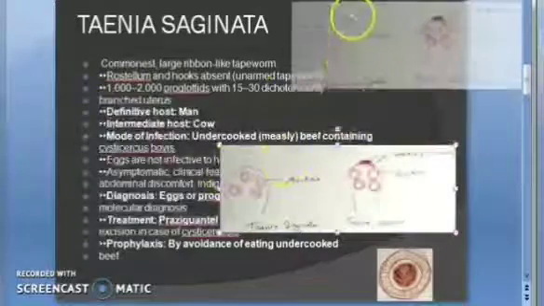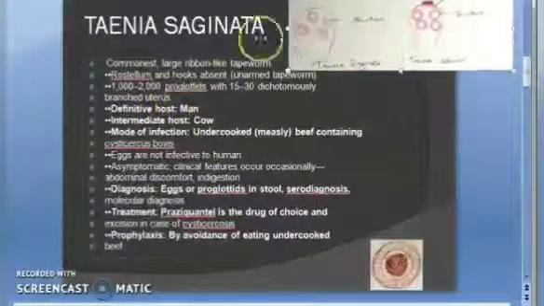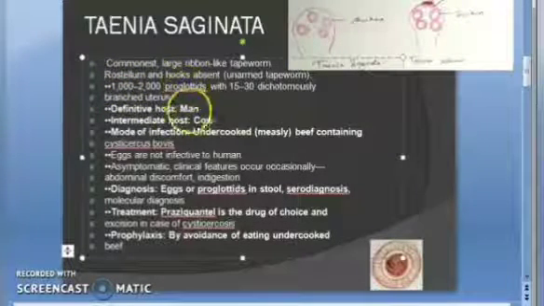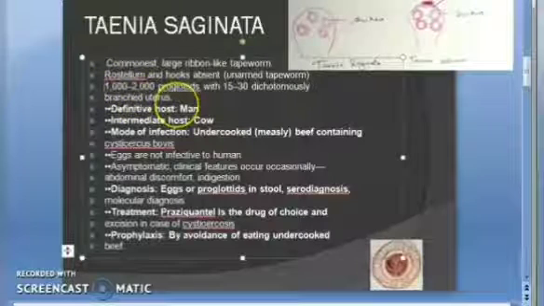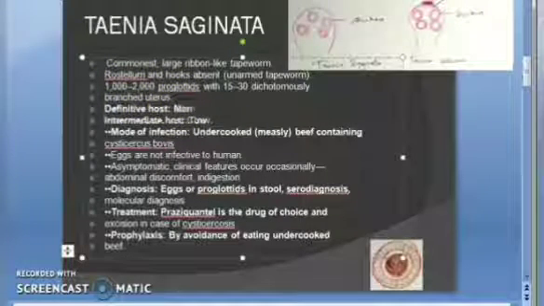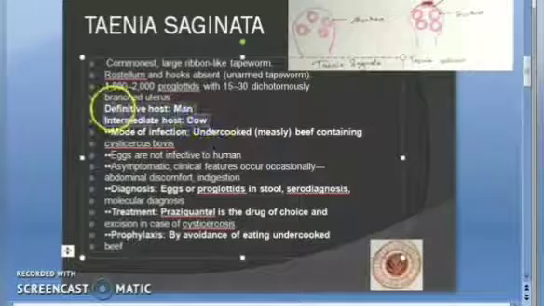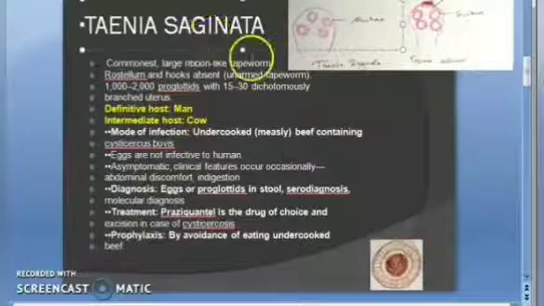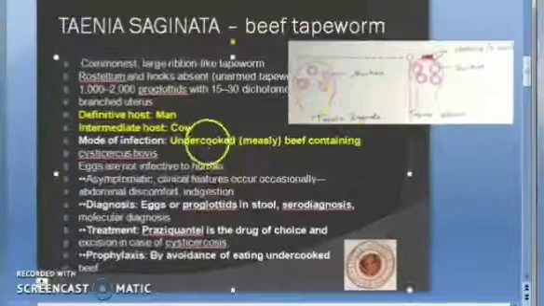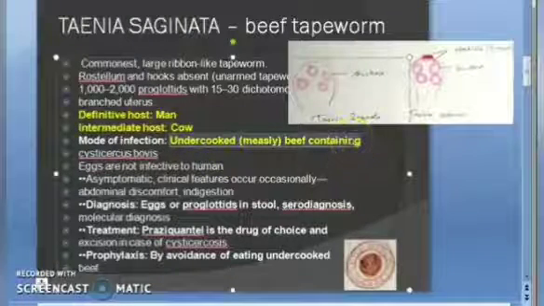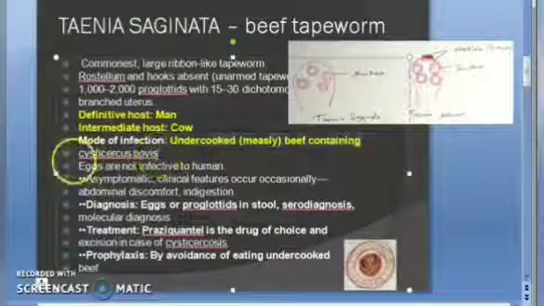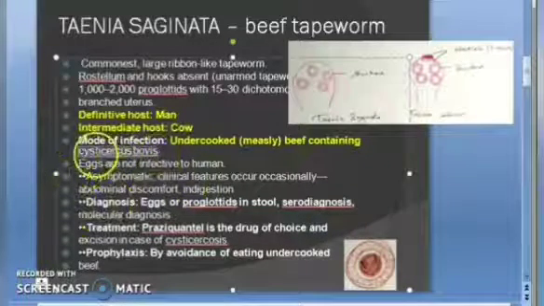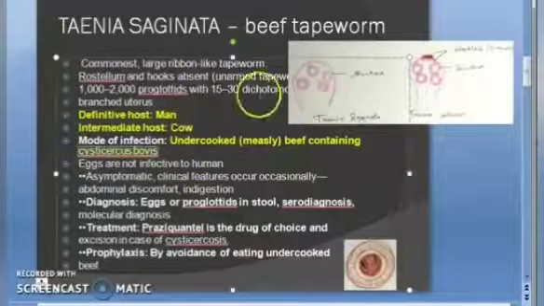Okay. So in Taenia saginata, the hooks are absent, right? So what else? Definitive host is man and intermediate host is cow. Just pay attention here. Taenia saginata is called beef tapeworm. So by eating undercooked beef containing Cysticercus bovis, which is nothing but the larva of Taenia saginata.